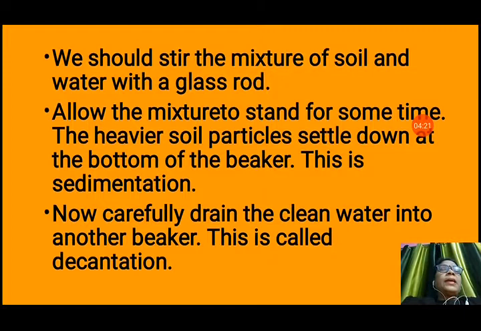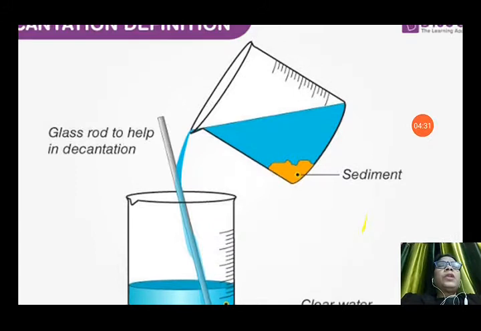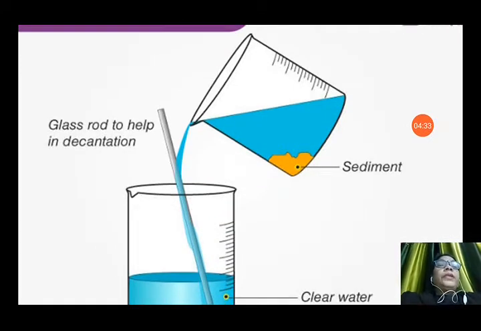We can use a glass rod also to separate the clean water from mud or sediment. In this picture it is very clear how we can decant the liquid. With the help of a glass rod, we are taking the upper layer only, the supernatant liquid, that is clean water, from the first beaker to the second beaker. So, clear water is collected in another beaker with the help of a glass rod.